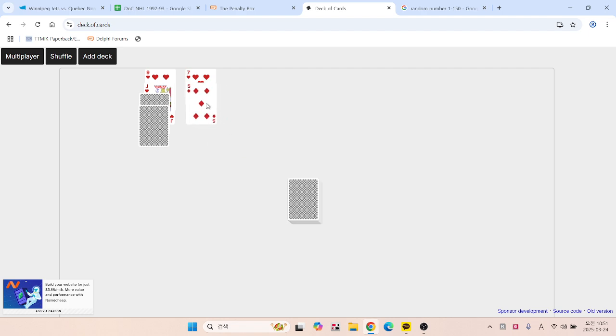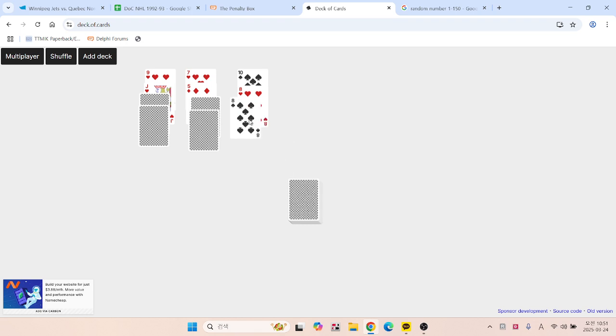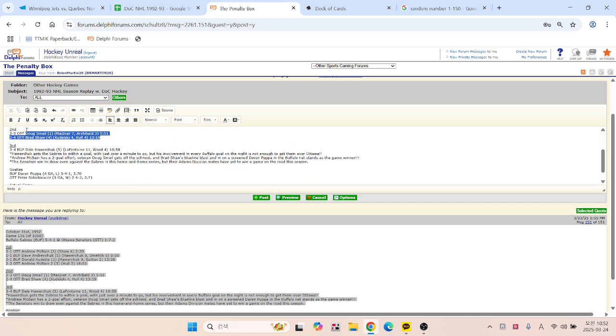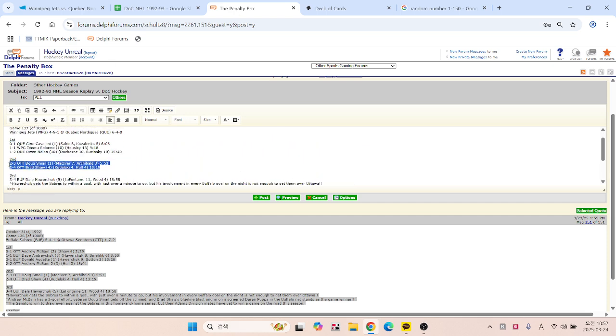And let's see here, 7-5. So that is Rucinski unable to find anyone in the slot. With the 10 and 8, that is Fredrik Olofsson for Winnipeg. 8 means he's successfully fed it through. Phil Housley looking for a goal to go with his assist, and a goal is what he gets here. So it's Housley from Olofsson, and the 6 of hearts is Housley again. So Housley's all over it in this game. Housley with a goal. I think that would be his 3rd. We'll find out here in a moment.